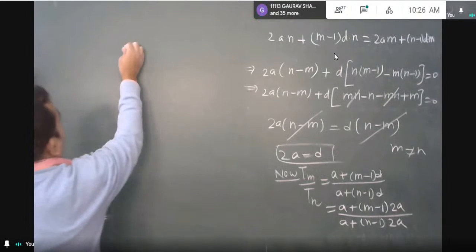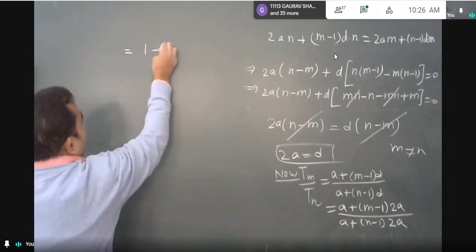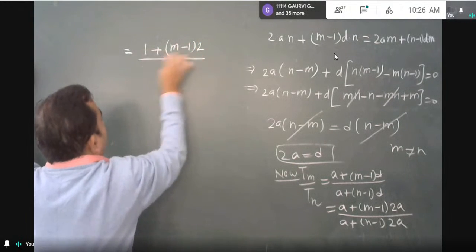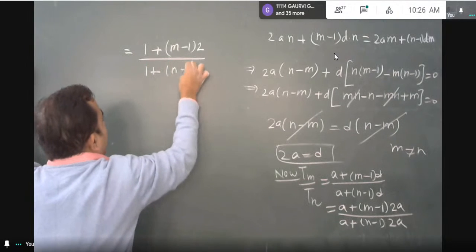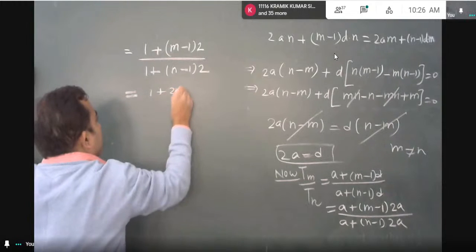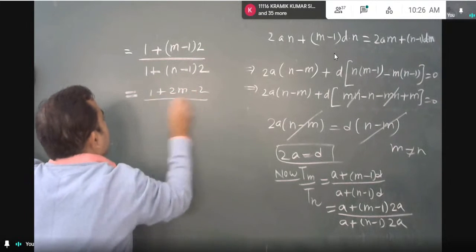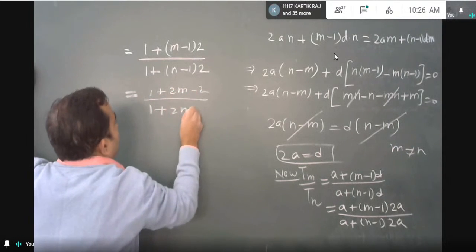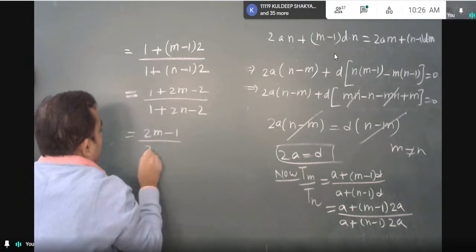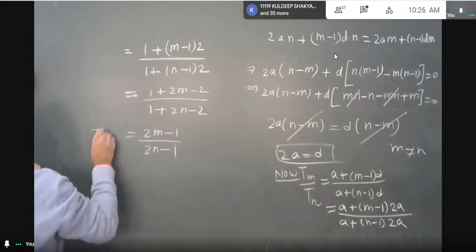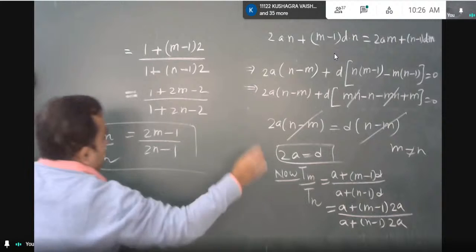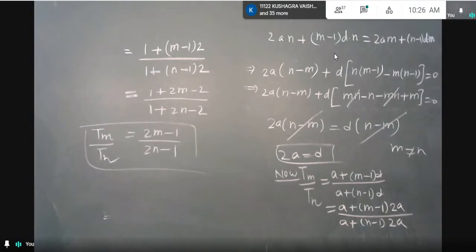And common terms are deleted, then (1 plus m minus 1) into 2 whole upon (1 plus n minus 1) into 2, and this is the same thing which you wanted to prove. This will be 2m minus 1 upon 2n minus 1, the ratio of mth term and nth term, right? So very easily it is done.